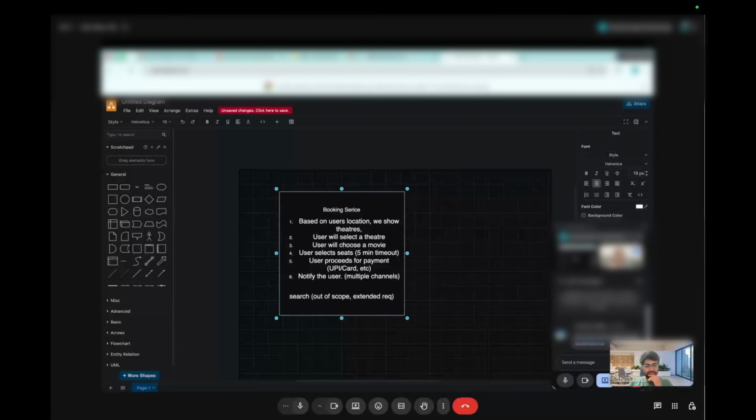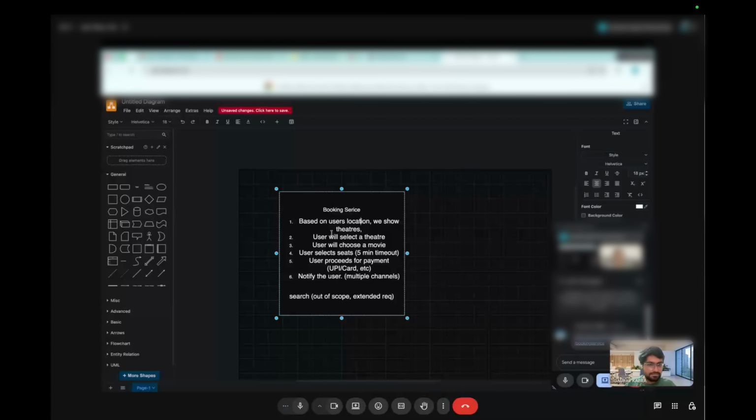Okay, then search is fine. For location, are we going to show the theaters based on the distance? Like that is the criteria, right? There should be some radius in which we want to show the theaters.